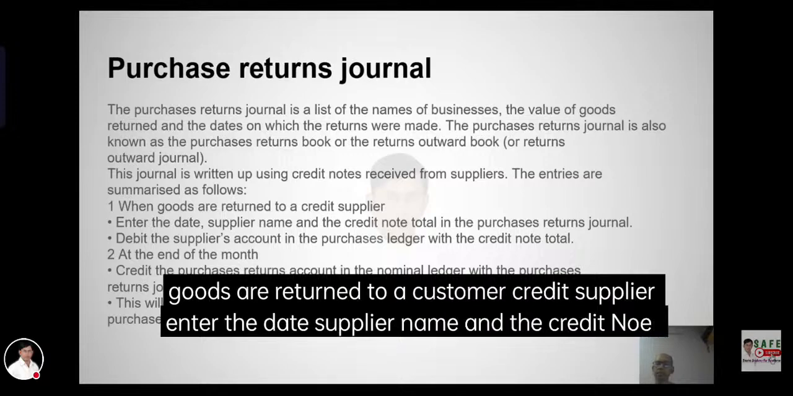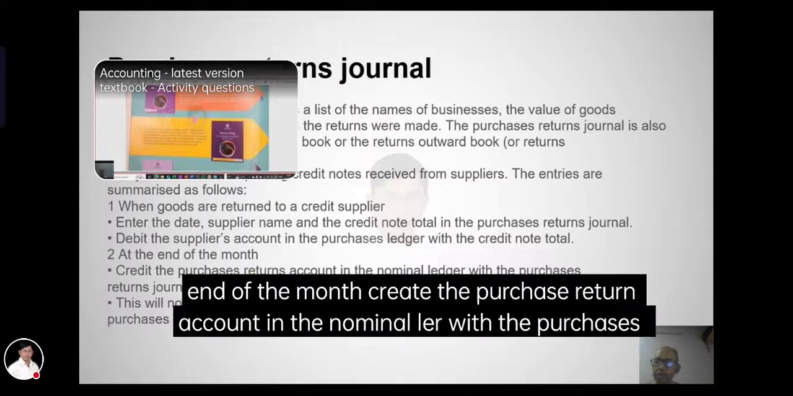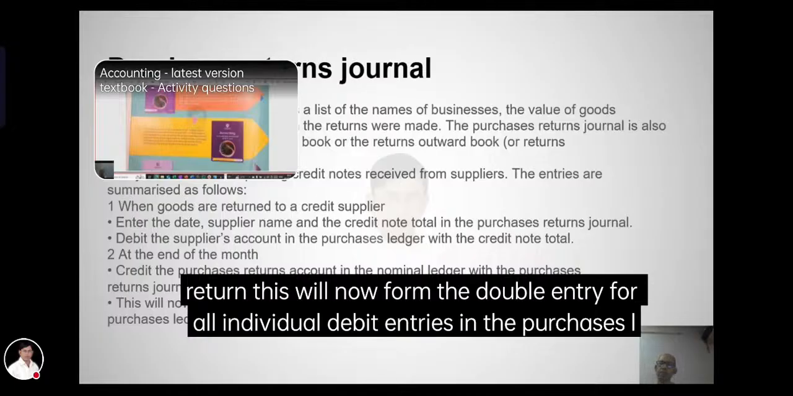When goods are returned to a credit supplier, enter the date, supplier name, and the credit note total in the purchase returns journal. Debit the supplier's account in the purchases ledger. At the end of the month, credit the purchase returns account in the nominal ledger with the total. This will now form the double entry for all individual entries in the purchases ledger.